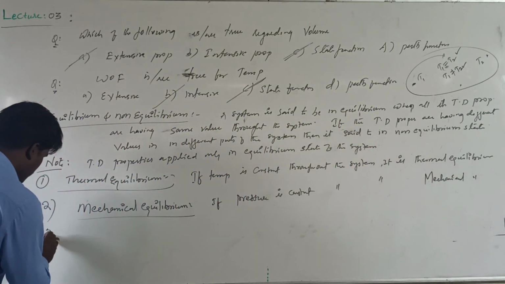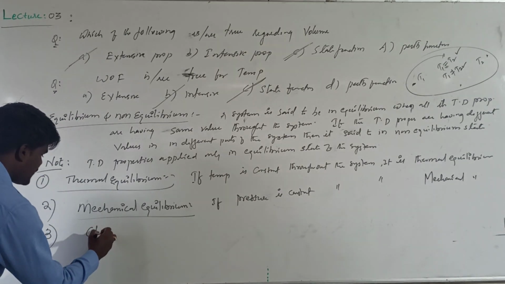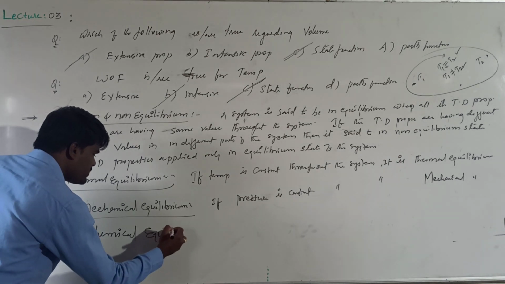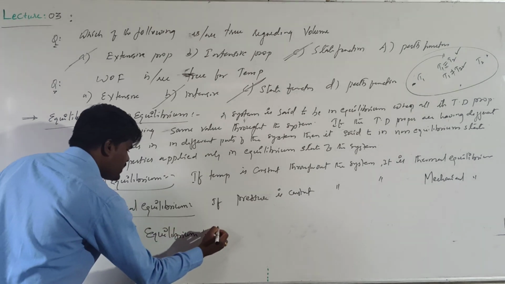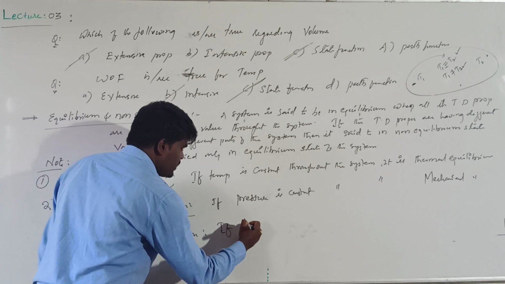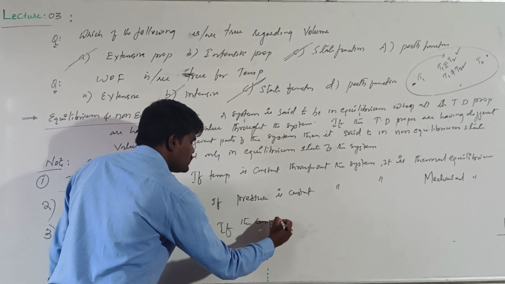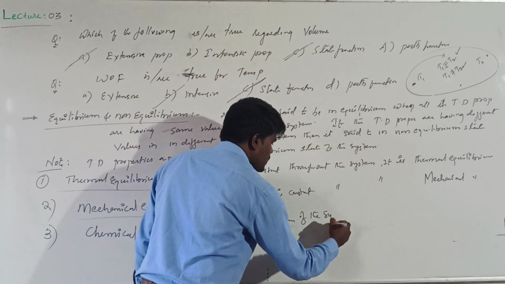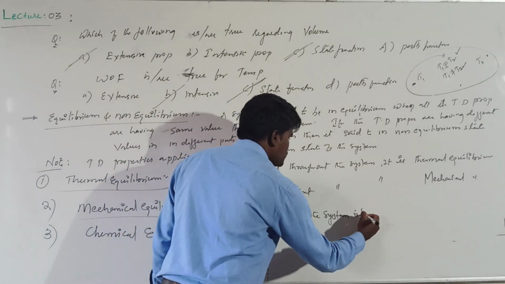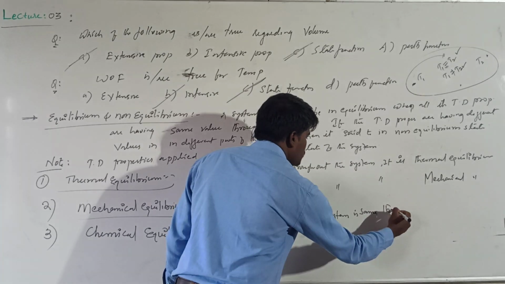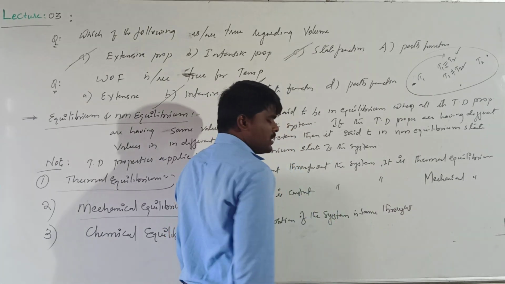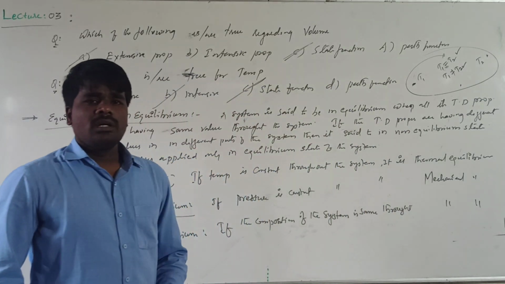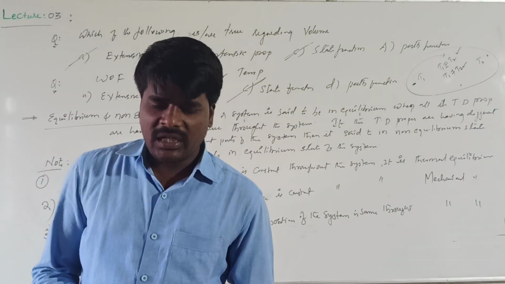And there is another type of equilibrium which is called chemical equilibrium. What is the meaning of chemical equilibrium? Chemical equilibrium means that if the composition of the system is the same throughout, then it is said to be in chemical equilibrium.